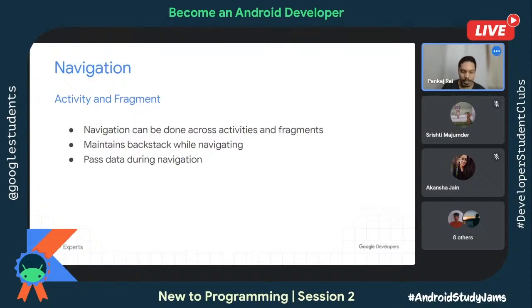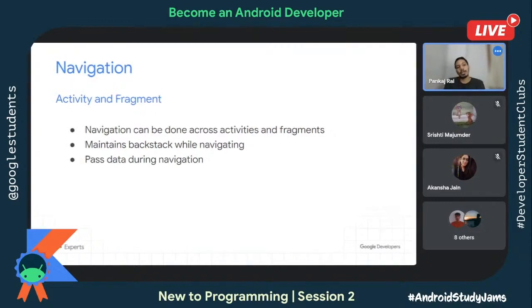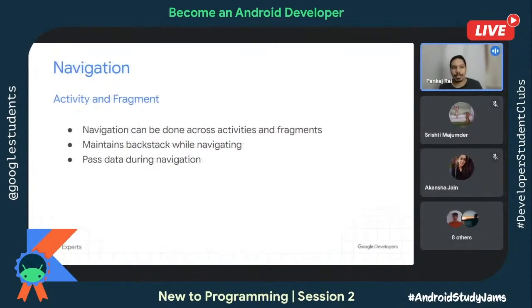We have activities and fragments. Activity is nothing but the component which you see as soon as the app is launched, right? So if you know about activities and fragments, then you might be aware that activity is the Android component, and fragment is something which is useful to have a multi-panel UI.